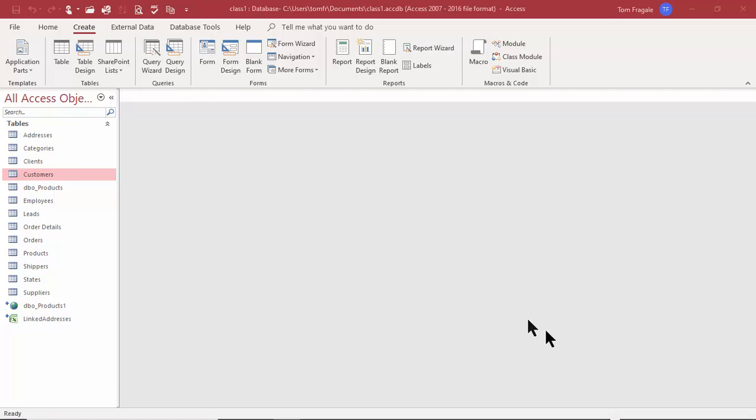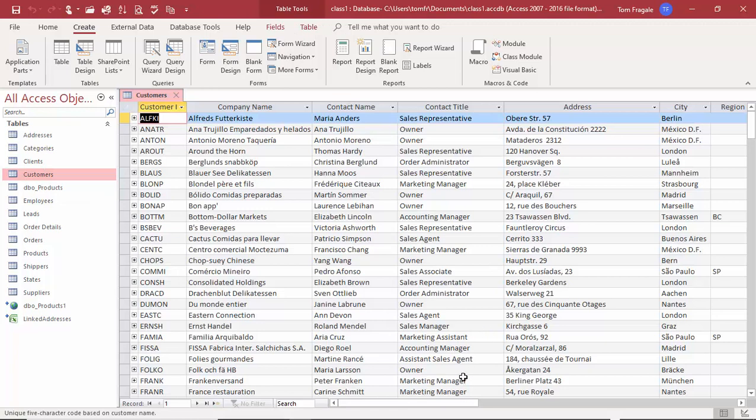Next, I want to show you how to sort and filter the table. So let's go ahead and double click on the customers table. Of course, when we double click on the table, it puts us into what we call data view or datasheet view. So now the normal sort and filter is built right in.